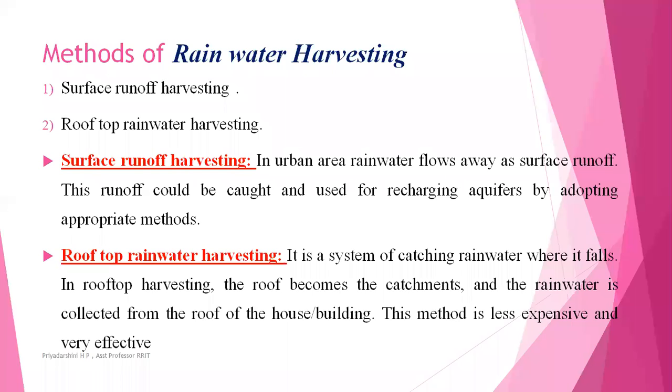Next topic, methods of rainwater harvesting. So here there are two major methods. The first one, runoff harvesting. The second one, rooftop rainwater harvesting. So what do you mean by surface runoff harvesting?